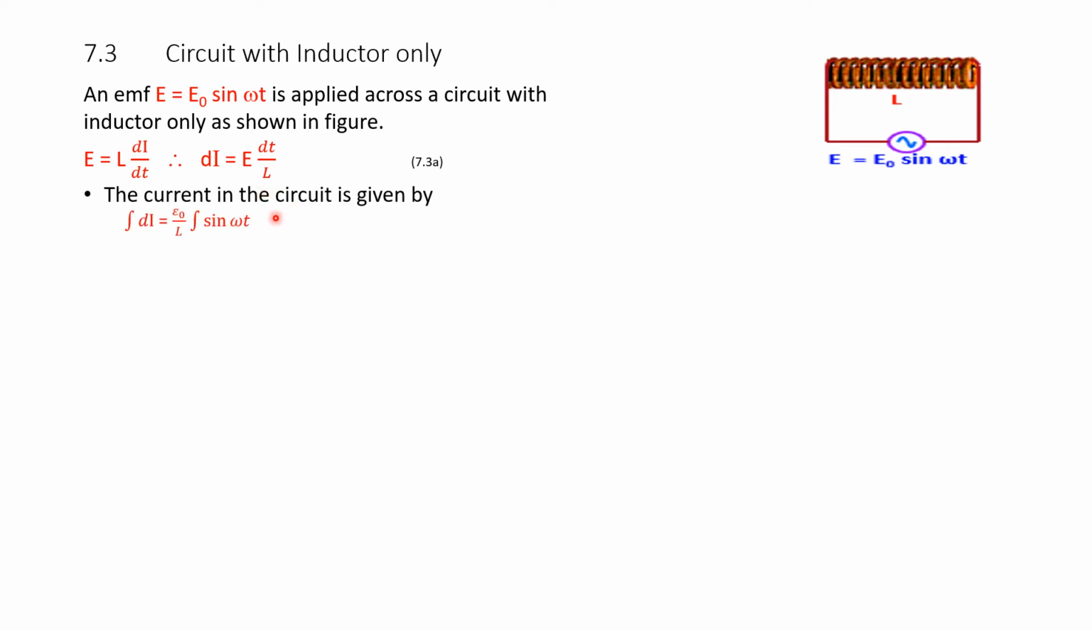Therefore, the current in the circuit is given by the integral of di. We are integrating to find the whole current, with E naught divided by L, and it is E sin omega t. So, i is equal to E naught by L integral sin omega t dt.